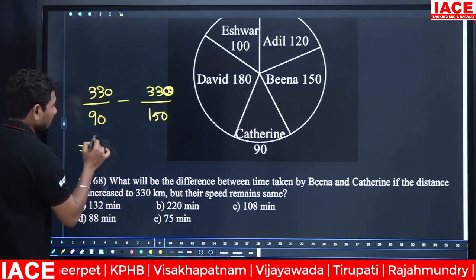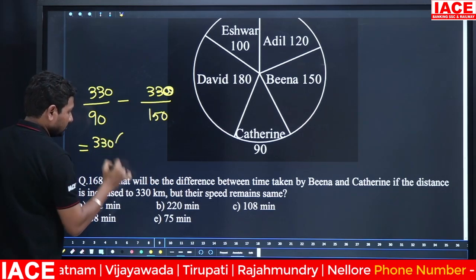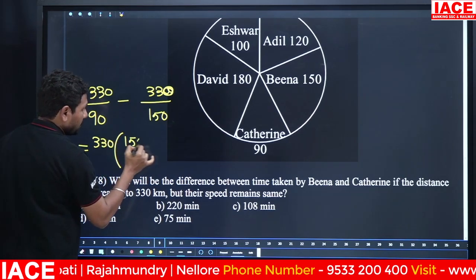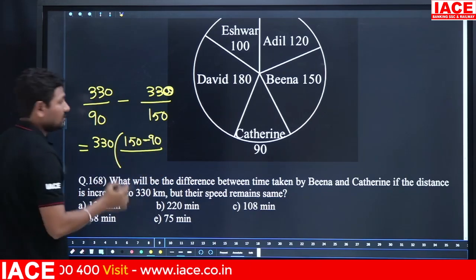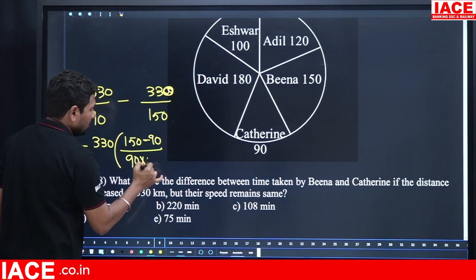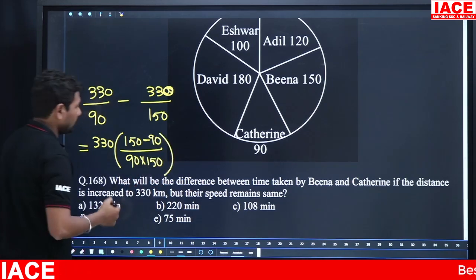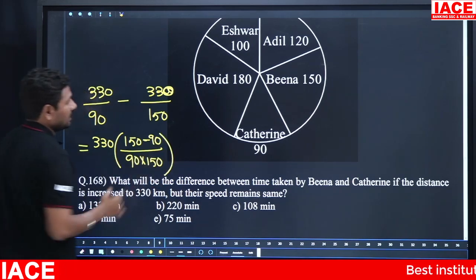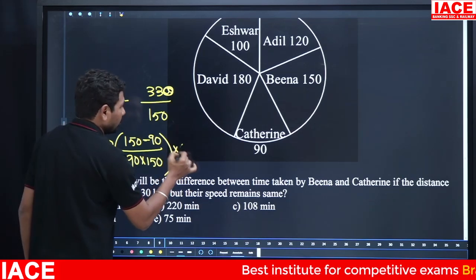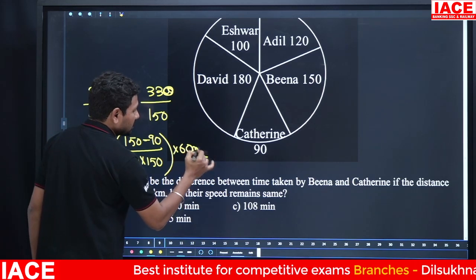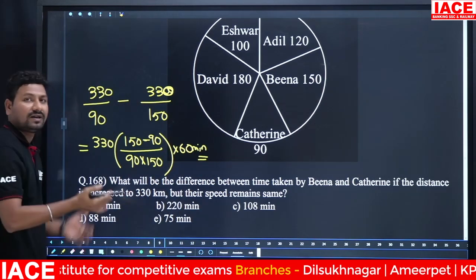First of all, 330 will be taken common. 150 minus 90 is 60, divided by 90 into 150. This value will be in hours. Every 1 hour is equal to how many minutes? 60 minutes. When you multiply by 60, we get a clear answer.